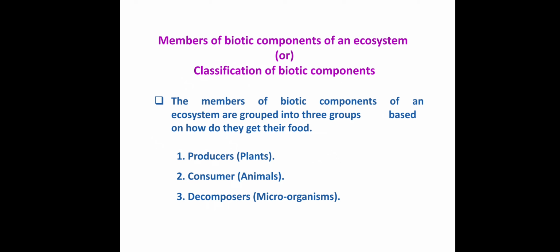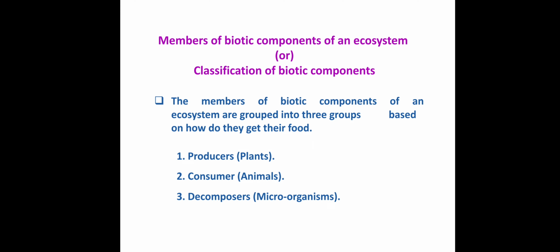Now, classification of biotic components. Biotic components are classified into three: producer, consumer, and decomposer. Producer is an autotrophic component; consumer and decomposer are heterotrophic components. Autotrophic components can prepare their own food. Heterotrophic components cannot prepare their own food, depending on others.